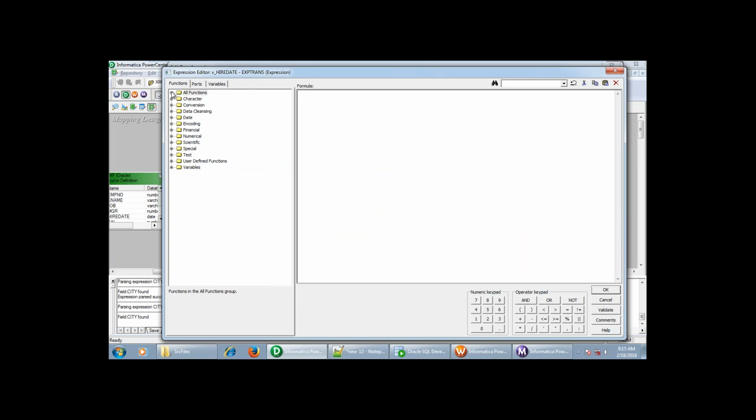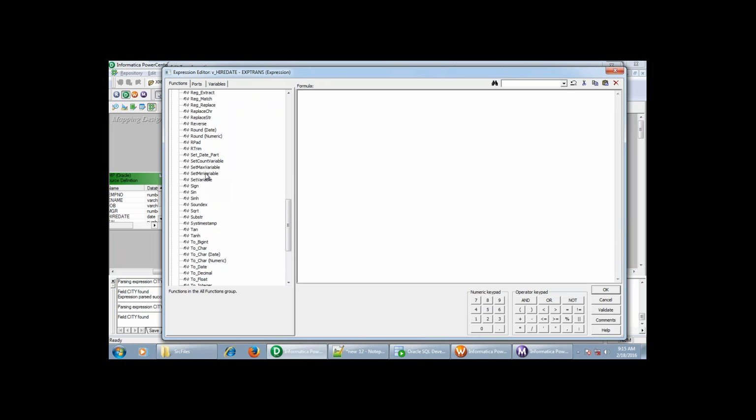We have these functions: you can see set count of variable, set maximum of variable, set minimum of variable, set variable. If you select the set variable option, it is going to set the last record value to that particular variable.